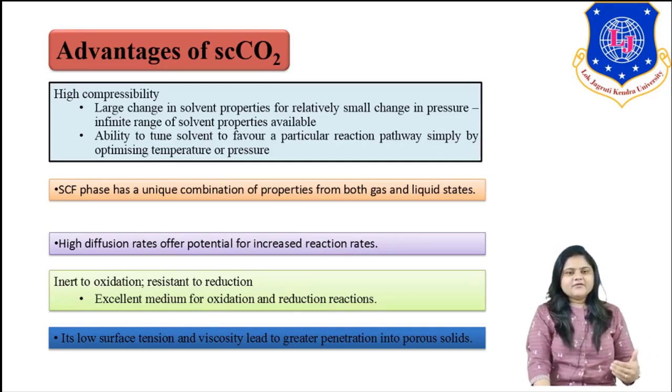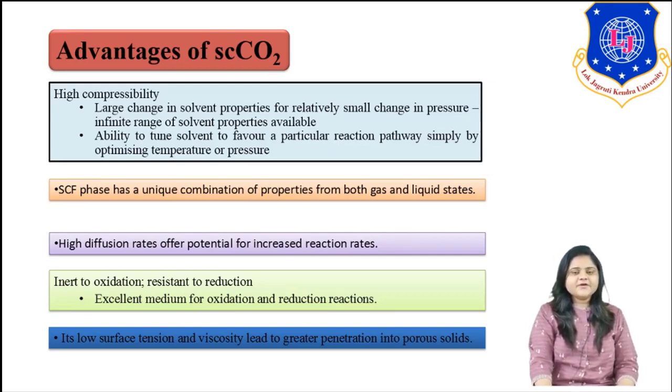This is known as high compressibility or high tunability. The supercritical fluid phase has a unique combination of properties of both gas and liquid, so we can use any of these properties for the synthesis of our reaction.